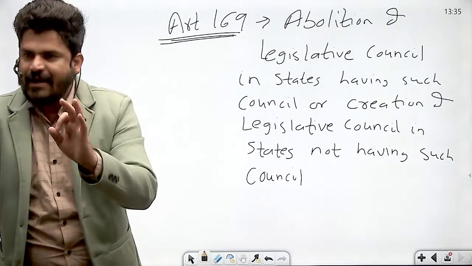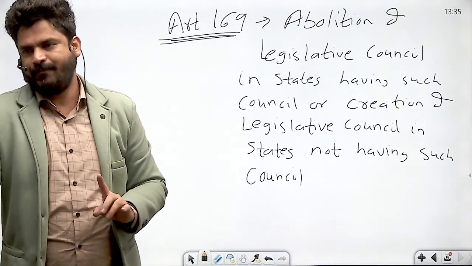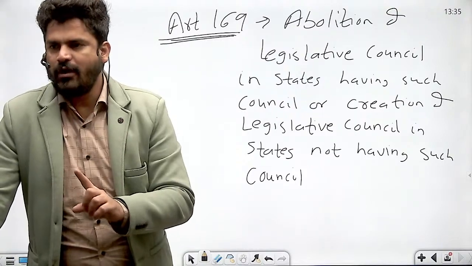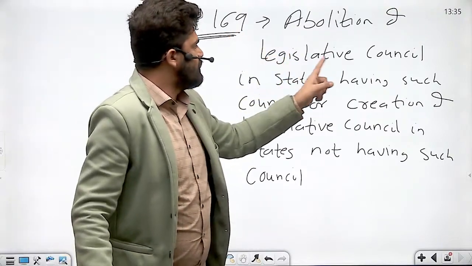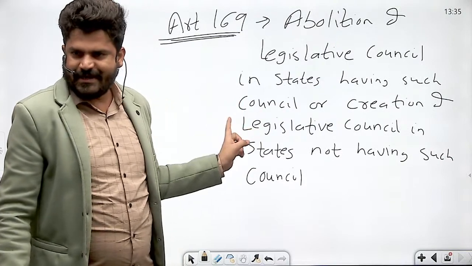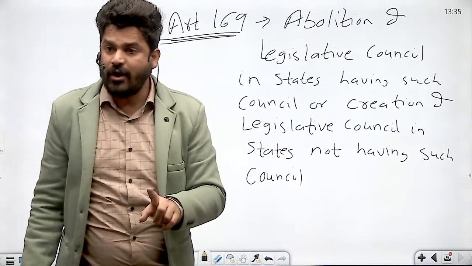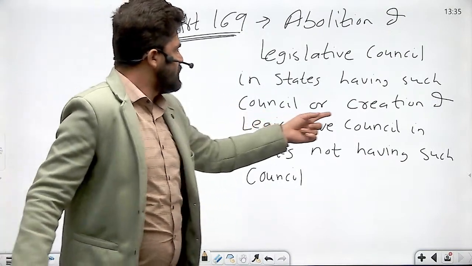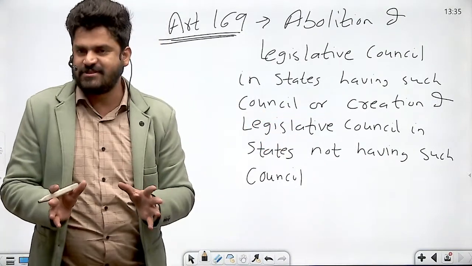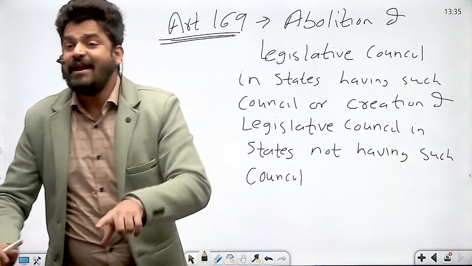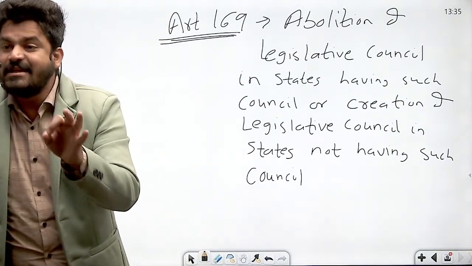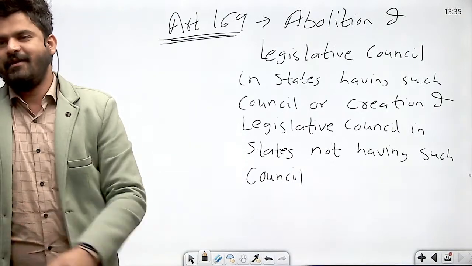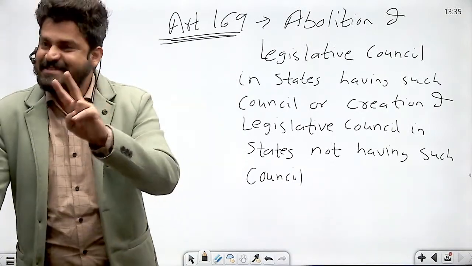Okay. Now, Article 169 states that Parliament may by law provide for abolition of legislative council in states having such legislative council, or creation of legislative council in states which do not have such legislative council, provided the state legislative assembly passes a resolution to that effect by the special majority of second kind.